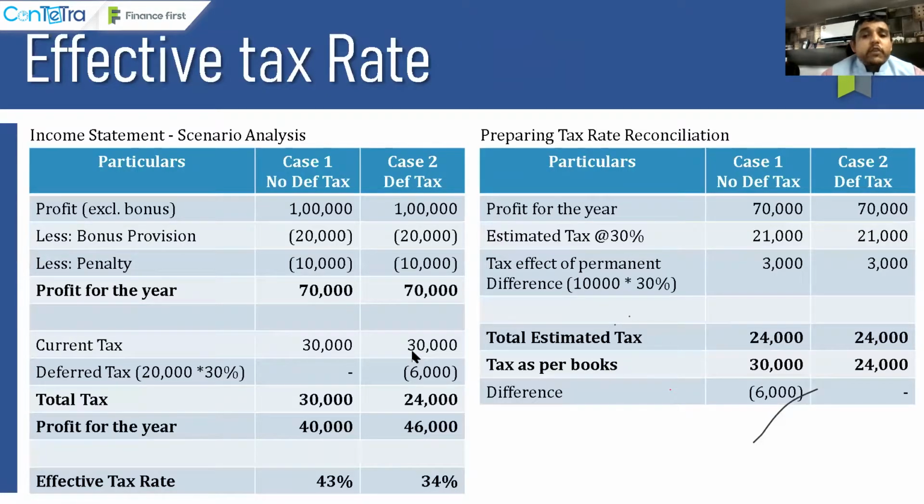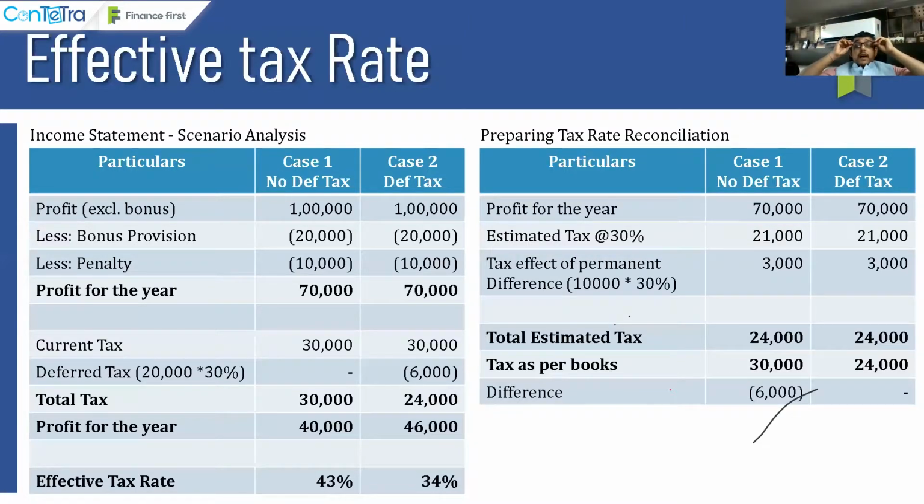If you see this effective tax rate chart, in the first case where there is no deferred tax, the effective tax rate is about 43%. And in case 2, where we create a deferred tax asset, it is 34%. Obviously, if there is a deferred tax asset and a deferred tax credit, then your effective tax rate has to go down. So if you see, there is a concept known as tax reconciliation.